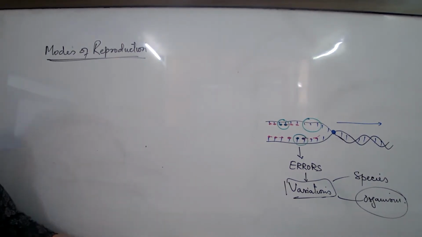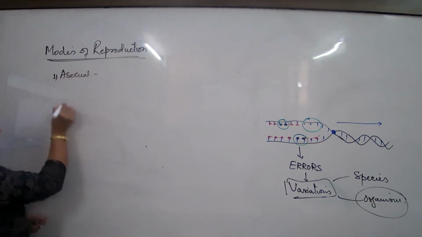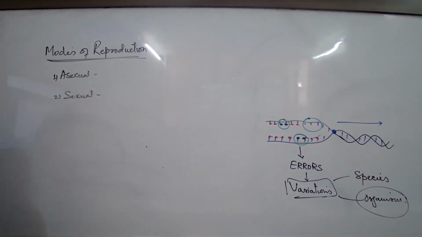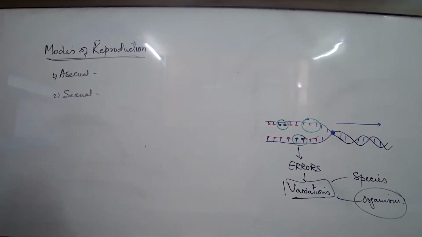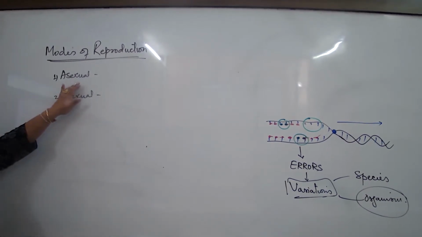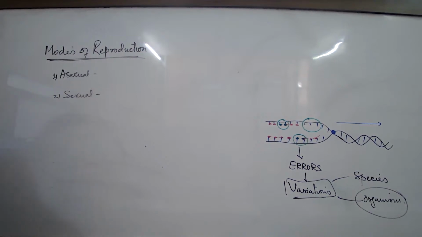Now the modes of reproduction. What are the different modes? Sexual and asexual. What are some of the major features we have to remember? When we are talking about the asexual mode and the sexual mode of reproduction, the 2 major processes of reproduction, at least 5 to 6 differences you are always supposed to remember. If I understand what is meant by the asexual mode of reproduction, only one parent is involved. What about the offsprings formed? Wait, I will give you a table where you will write down all the characteristics and the differences very nicely.